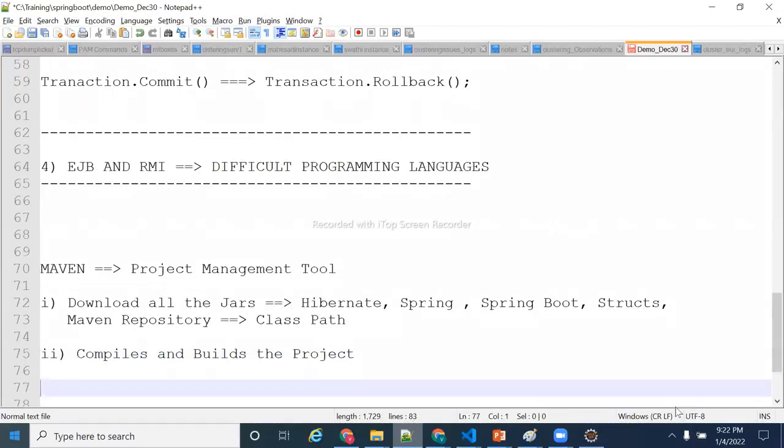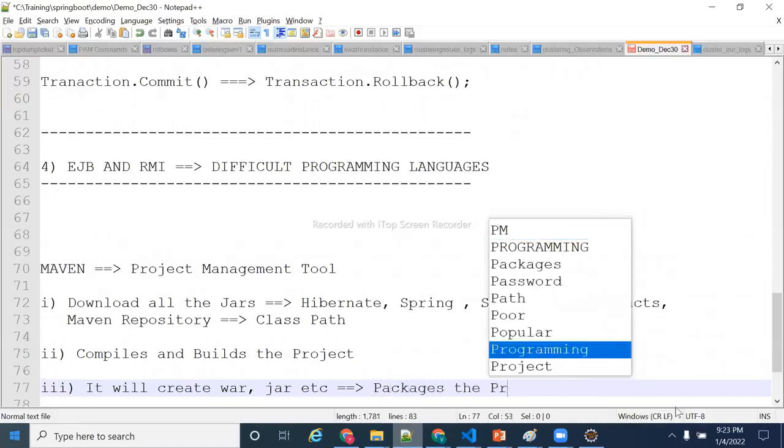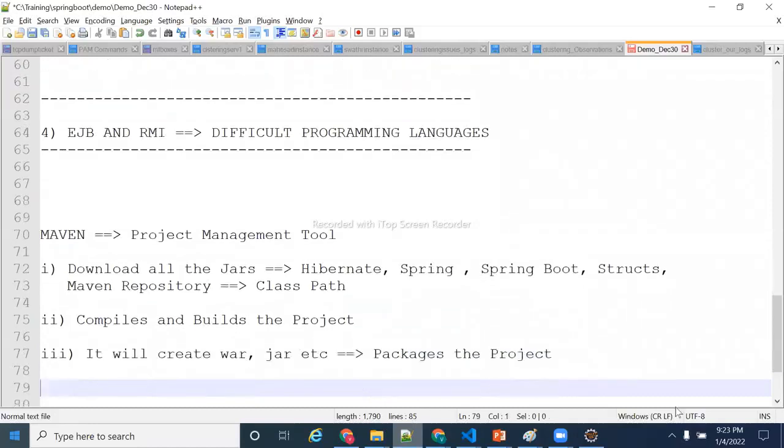It will compile and build the project, and it will create war, jar, etc. If you want a war file or a jar file, it will package the project. Also, if you have any test suite, it will run the test suite. The test suite will be run by Maven.